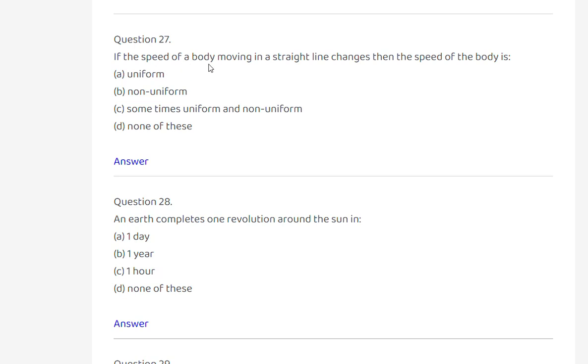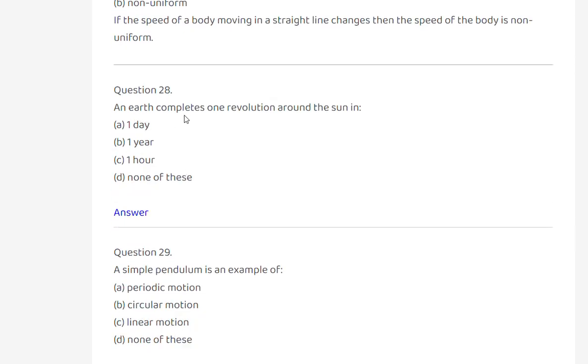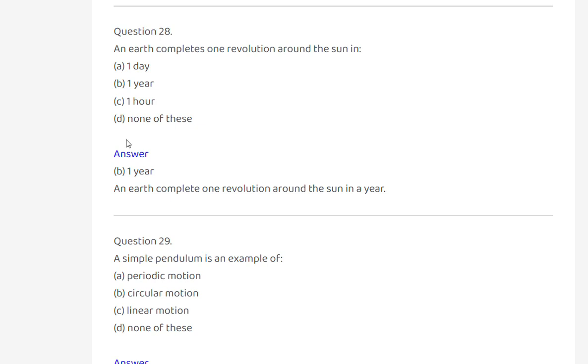If the speed of a body moving in a straight line is changing, then the speed of the body is non-uniform. An earth completes one revolution around the sun in 1 day, 1 year, 1 hour, or none of these? 1 year.